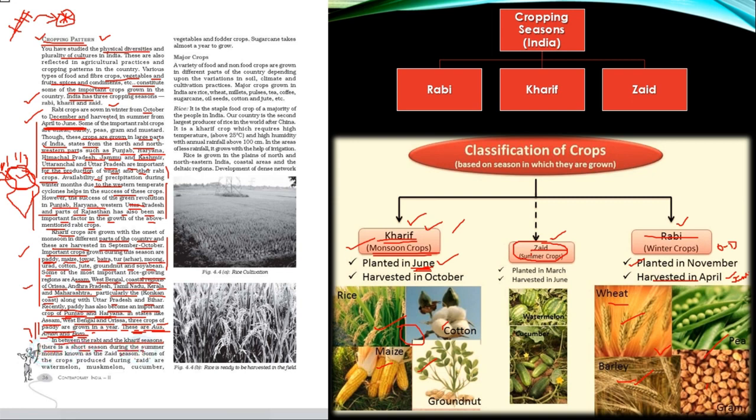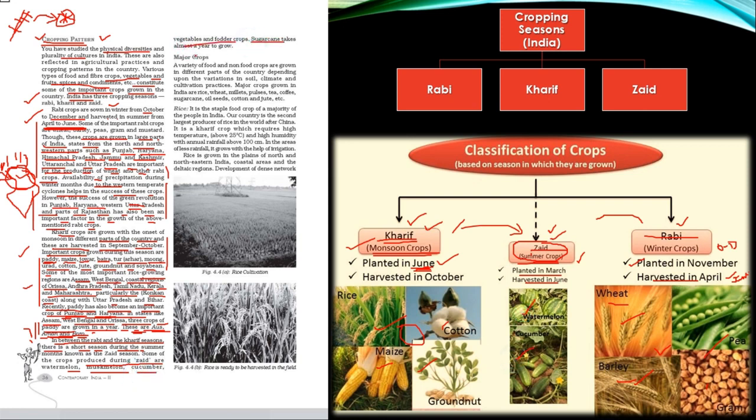Then the time period between the Rabi and Kharif crop, there is an intermediate period or a short span growing season which is known as Zaid season. In between the Rabi and Kharif season, there is a short season during the summer months which is known as Zaid season. This is also known as a transition phase or the intermediate period. Some of the crops which are produced during Zaid are watermelon, muskmelon, cucumber, vegetable and fodder crops.